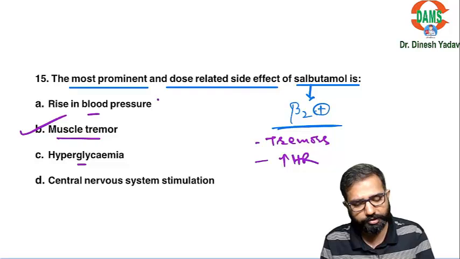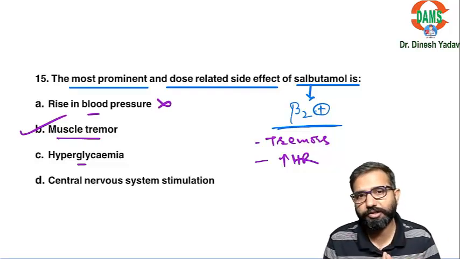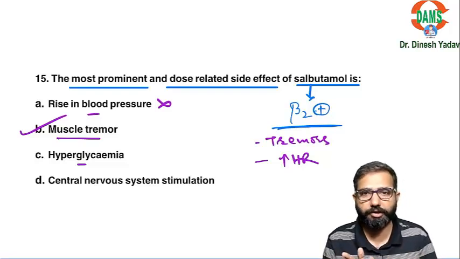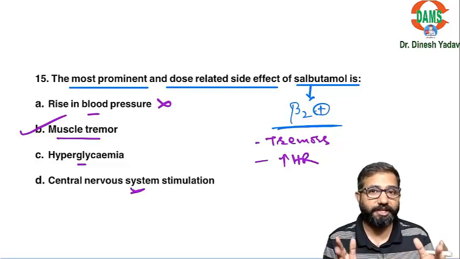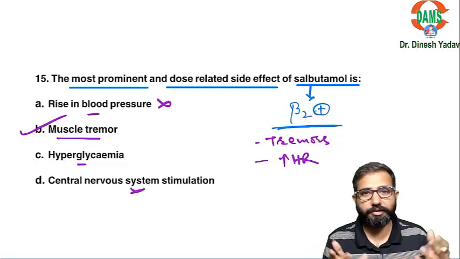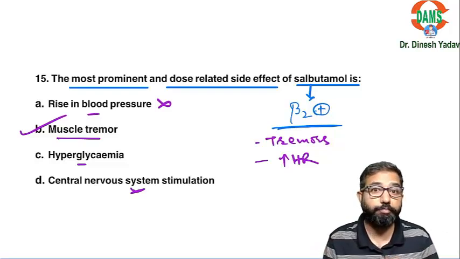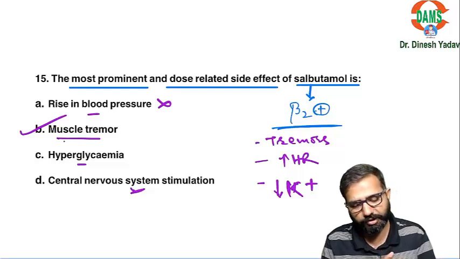Rise in BP is not there, that is hypotension, because beta-2 causing vasodilation. But normally hypotension is not seen. Only edema is seen, hypotension is not common. Very rarely it is seen. It can cause anxiety, restlessness, but not a choice, not common. The first common is tremors, then there will be tachycardia, then there could be anxiety, palpitation, restlessness, hypotension, hyperglycemia, hypokalemia. Hypokalemia is also seen in these patients. Hypokalemia, electrolyte imbalance. So muscle tremor are the most common.